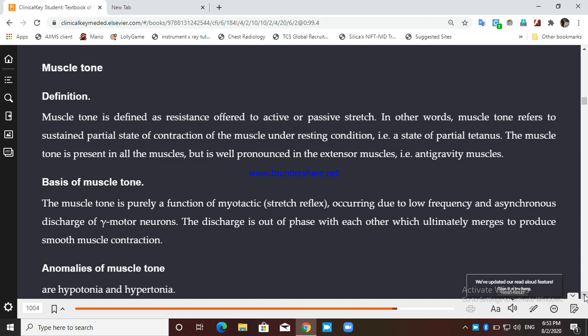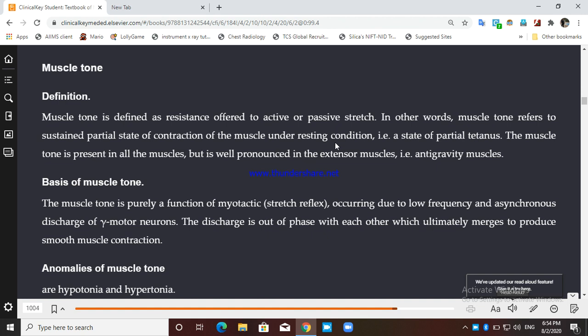But when you are standing, your back portion, the extensor muscles of your legs, feet, thigh, are actively engaged. So they will have a certain level of contraction, that is known as a partial state of contraction, that is known as muscle tone. Okay, so it also refers to the sustained partial state of contraction of the muscle under the resting condition.